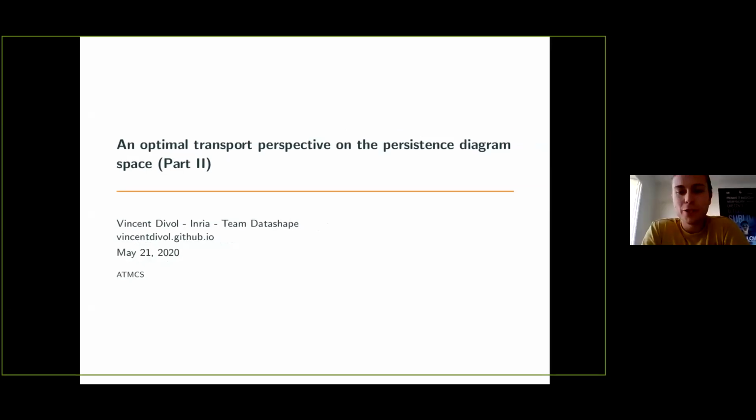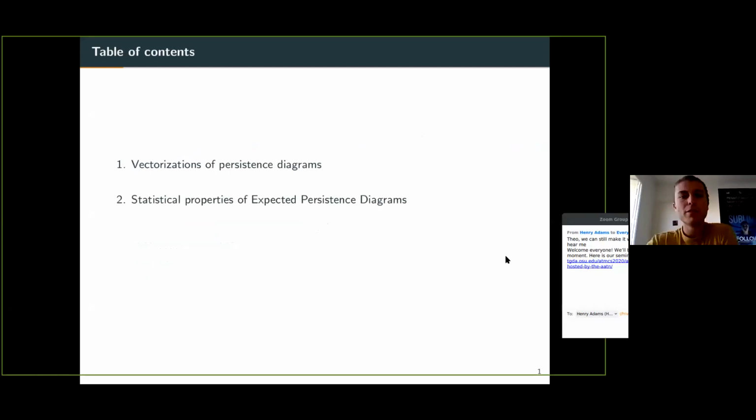So this talk is just going to be the natural continuation of Theo's talk on the optimal transport perspective on the persistent diagram space. And I will really focus on more statistical applications of this formalism. Basically there will be 2 parts. First, I'm going to talk about vectorizations of persistent diagrams, and then at the end of the talk, I will talk about the expected persistent diagram and their statistical properties.